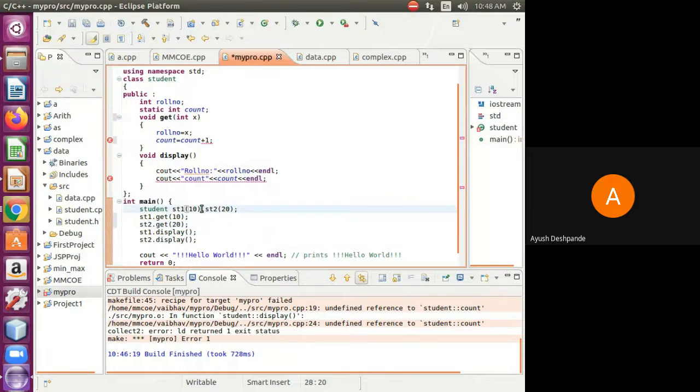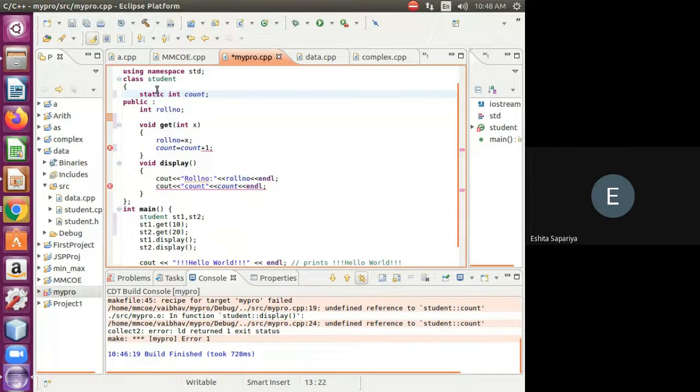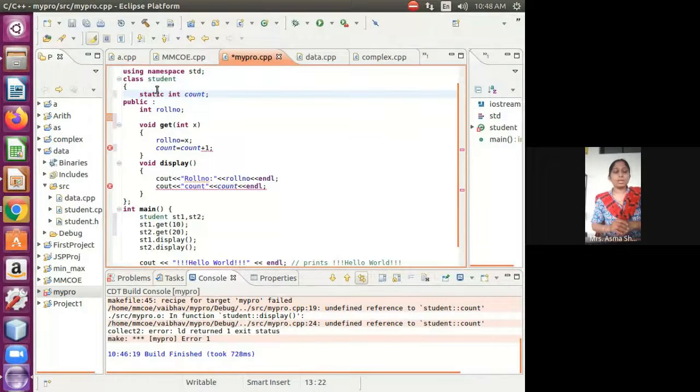Ma'am, is it that the static variable should be outside the access modifier? It is not compulsory, I think, but I don't know why. Ma'am, the first letter of the class should be a capital S. It's not compulsory for us. It's a naming convention. The compiler will not show an error for that. It is showing me an error for this static member variable, static int count.